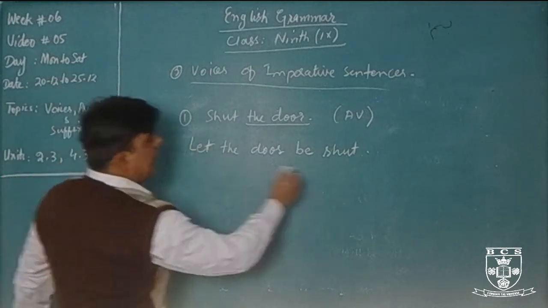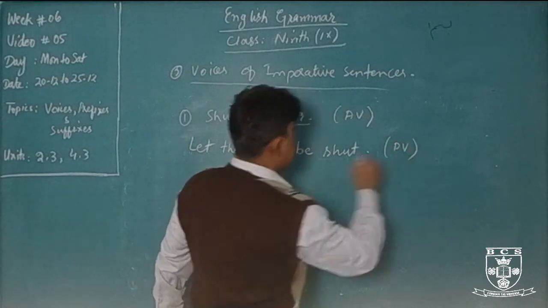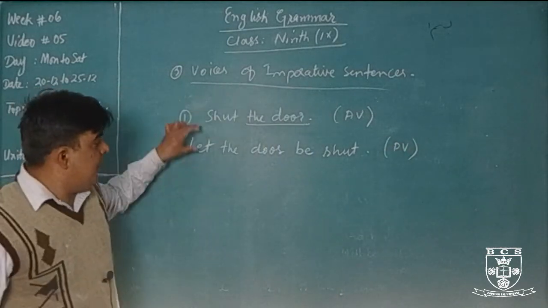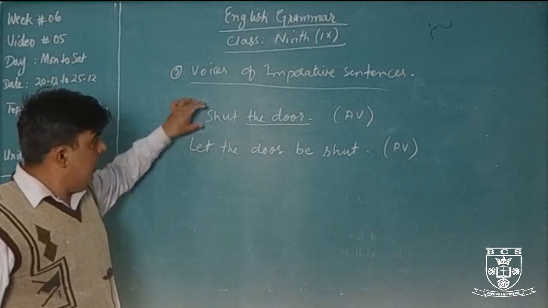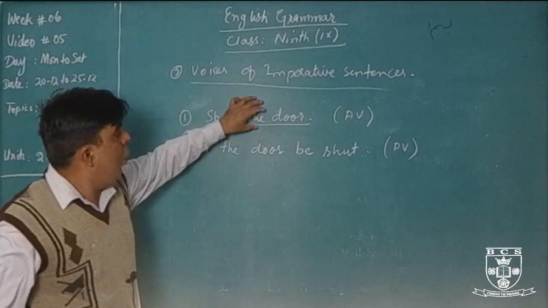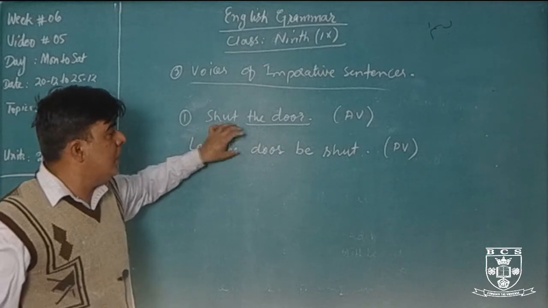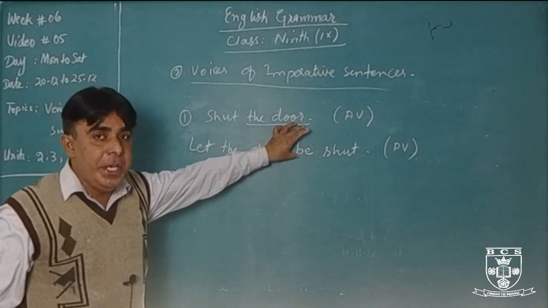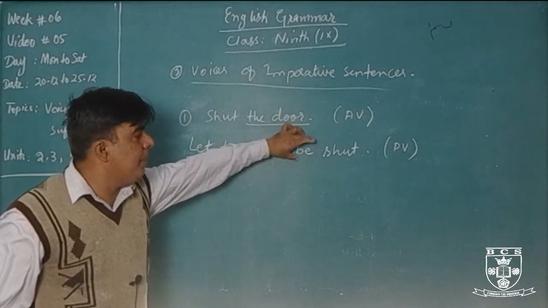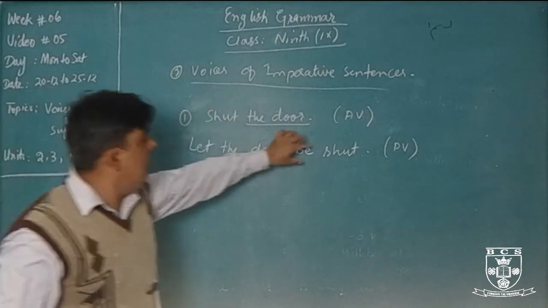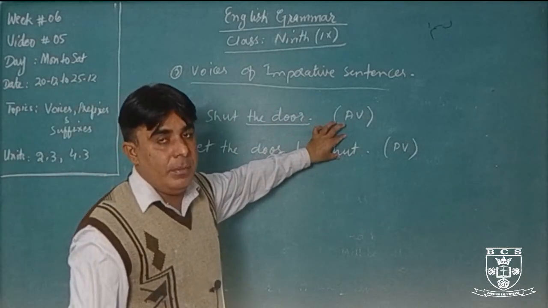This is the active voice and this will be the passive voice. First of all we will use let, because the subject is missed there. After that we will use the object, let the door, and we will take the help of be, we will add be and shut in third form. Main verb will be in third form.